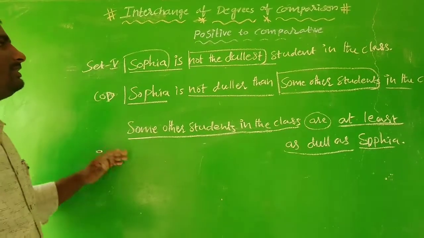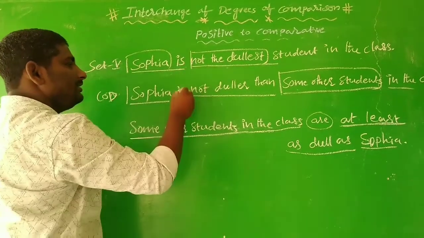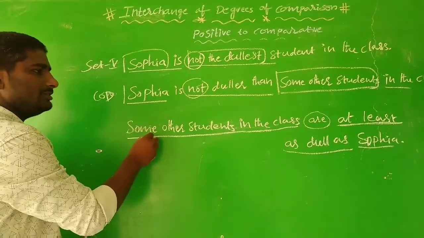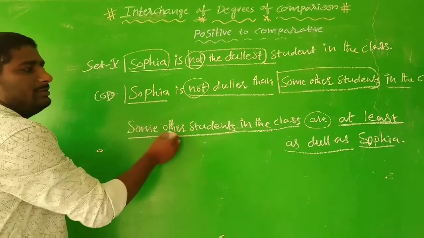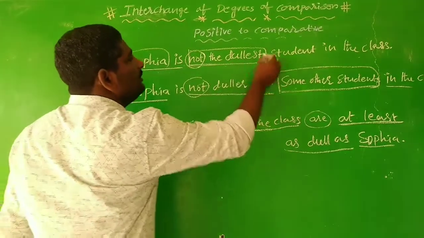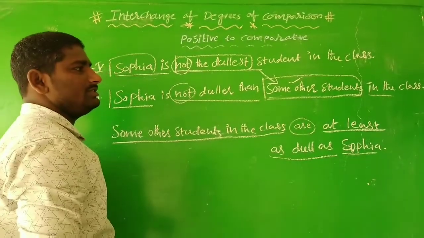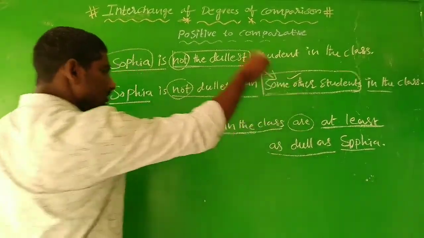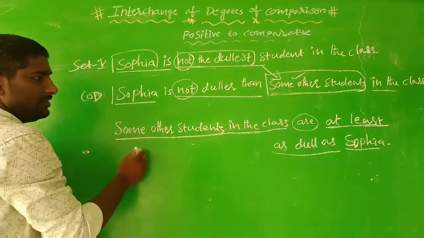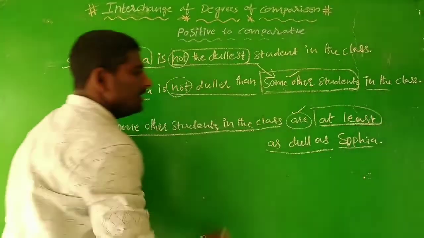This is the way this set of sentences can be transformed. You can see the superlative and comparative degrees are expressed in the negative format, and when it comes to the positive, here we say it in an affirmative statement. So whenever you say Sophia is not the dullest student, in the comparative, you need to use "some other students", and this is going to be used as the subject in the positive degree. That's why we used the plural form here, and this is the point: "at least as dull as".